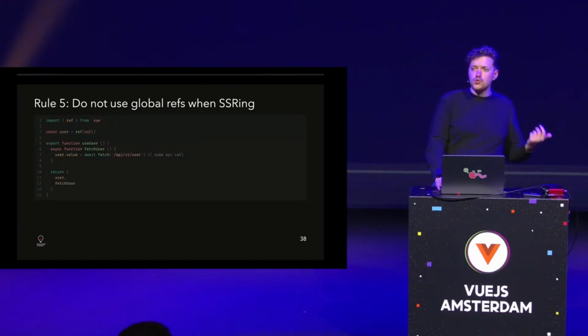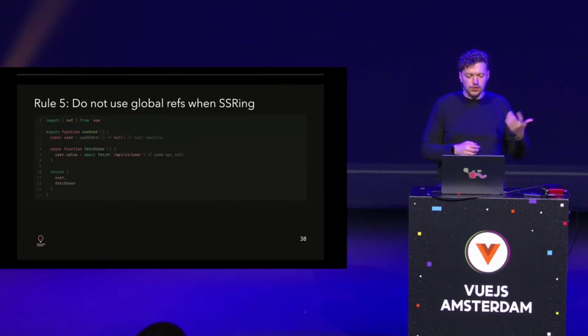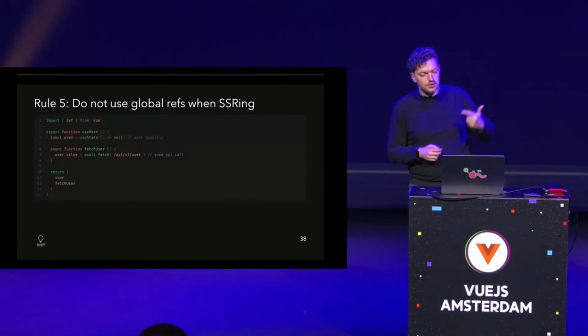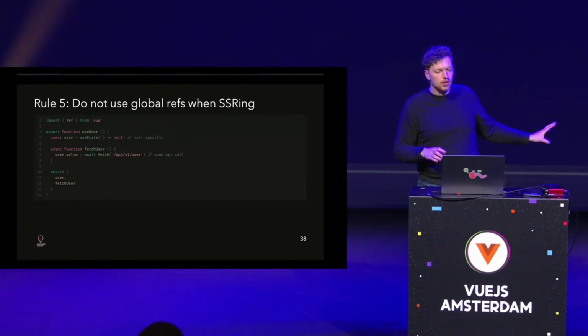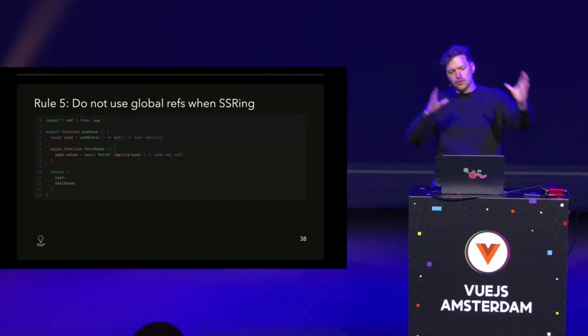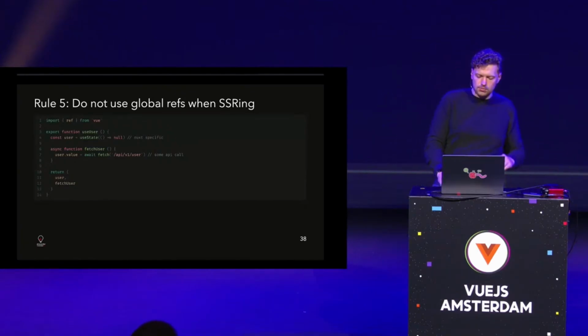So what you could do here are two things. First one, you could use Pinia, because, well, global state, not a bad idea. Or the second one, if you use Nuxt, just use useState. Pull the user in, say, okay, I use useState. Ideally set a key for that, and then start with, for example, null. And you're all fine. useState will handle all of that. It will make sure it's transferred over to the client as well, so no problem. So please don't use global refs.